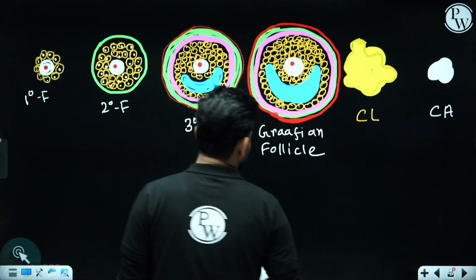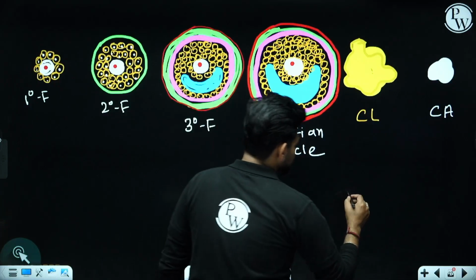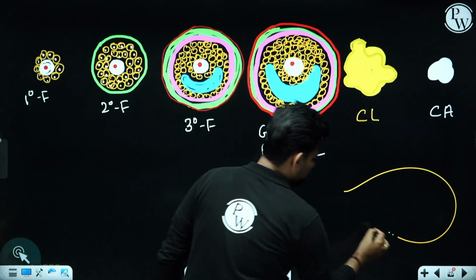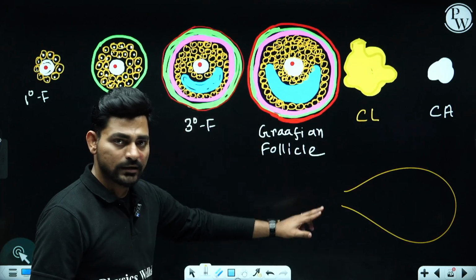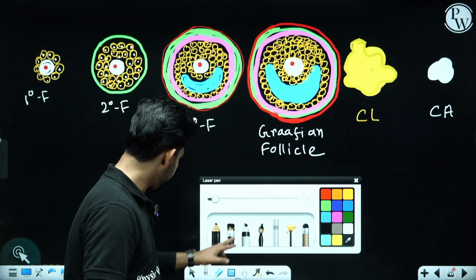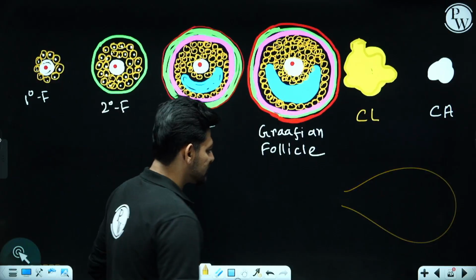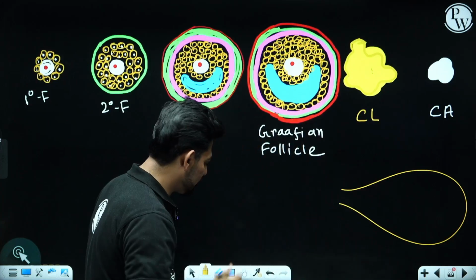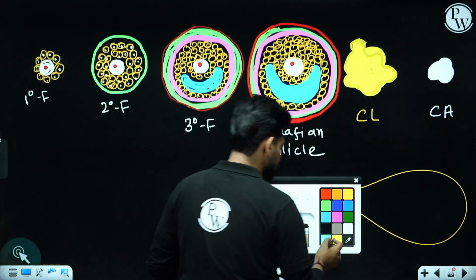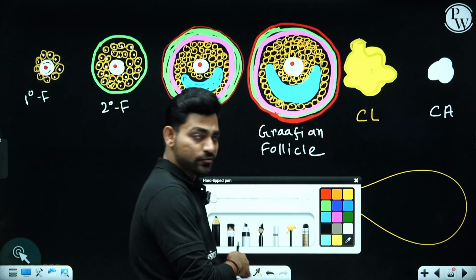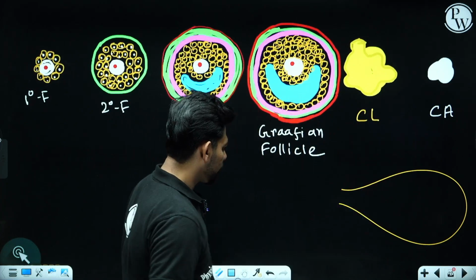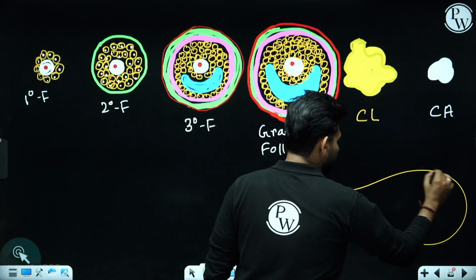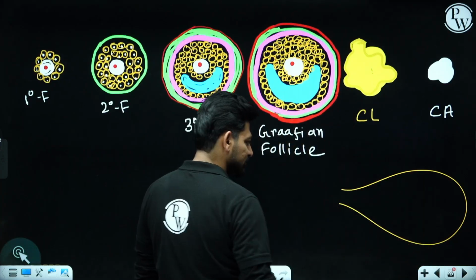Okay. Now, if you study in a proper manner, if you get inside the ovary, one single ovary, it's divided into different zones, right? First, there will be the ovarian surface epithelium.